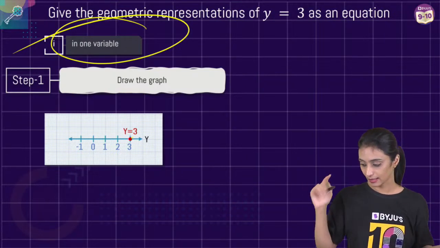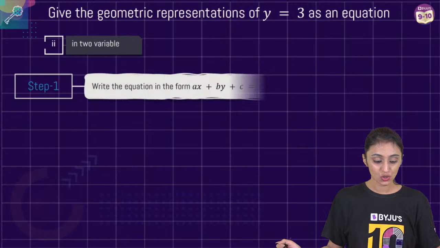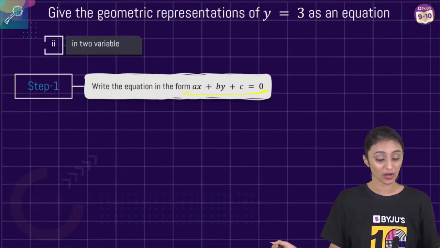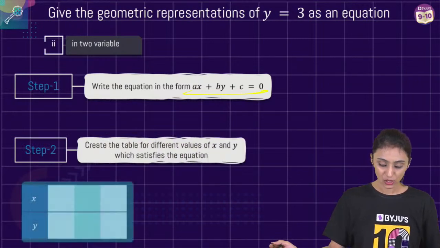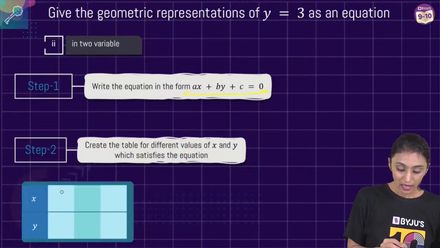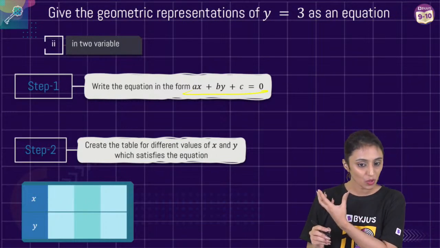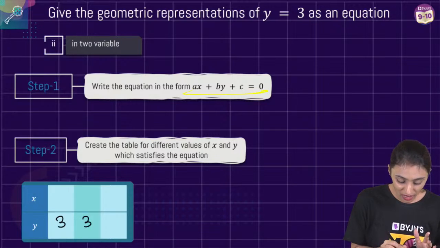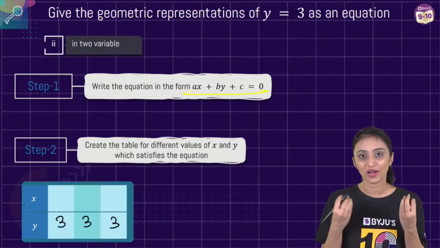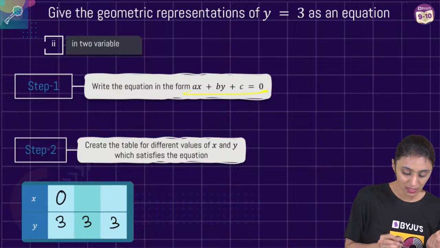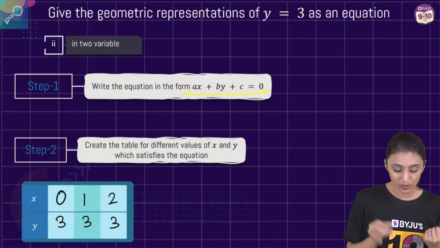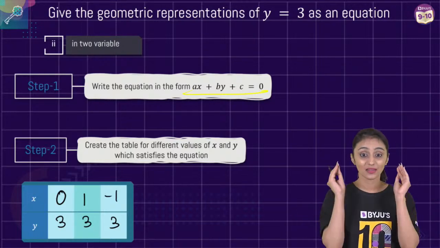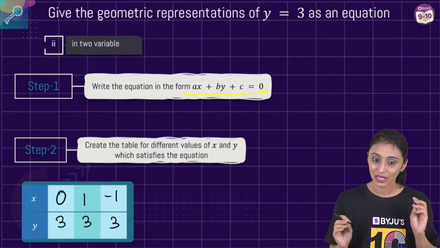Now when it says in 2 variables, we know that this is the general form of the linear equation in two variables. You have to plot it on the Cartesian plane. So let's first look for the values here. If you remember, I discussed this same concept in the previous session also. Y is 3. That is fixed. Every time y is going to be 3, no matter what the value of x here is. Let's suppose x is 0. Let's suppose x is 1. Let's suppose x is 2. Let's say x is minus 1. Doesn't matter what the value of x is. The value of y remains the same. Correct.